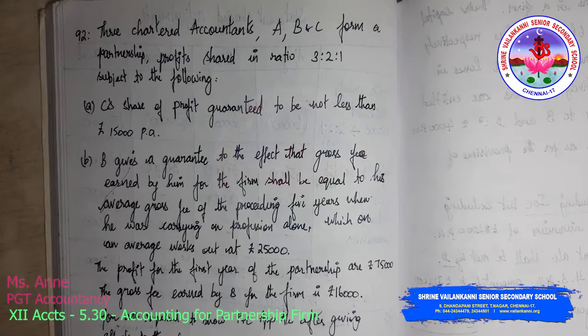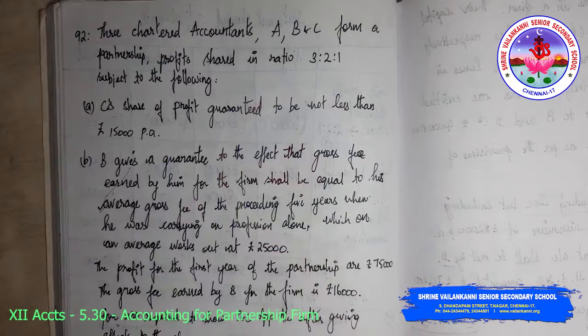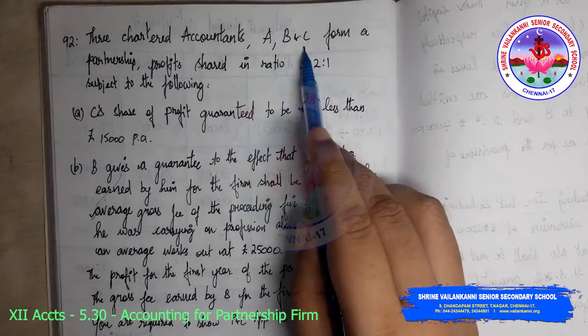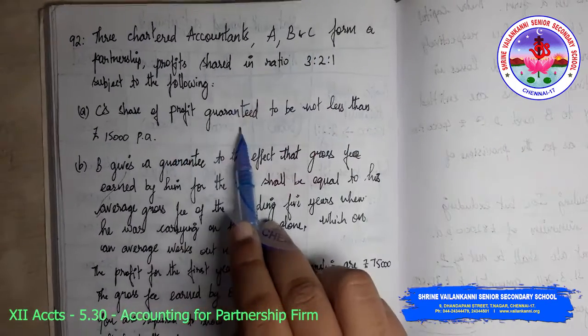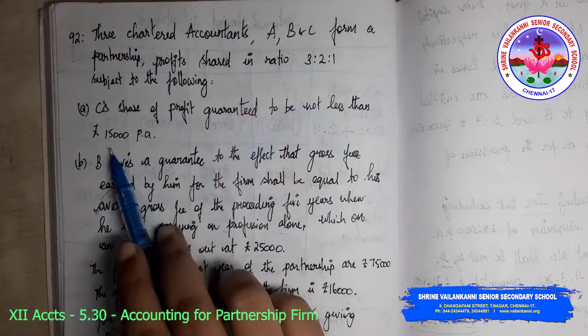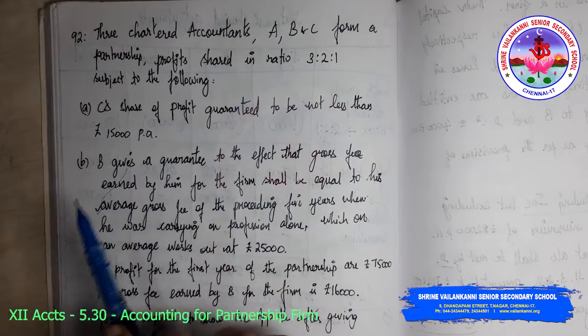Three chartered accountants A, B and C form a partnership. Profit is shared in the ratio 3:2:1, subject to the following. C's share of profit is guaranteed to be not less than 15,000 per annum. Now C's profit is guaranteed to the extent of 15,000 per annum.